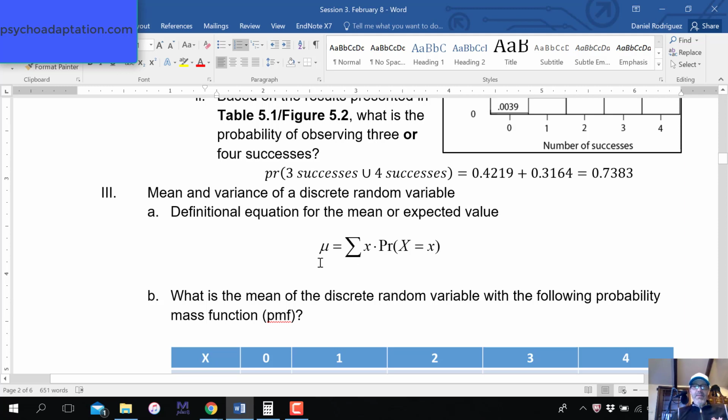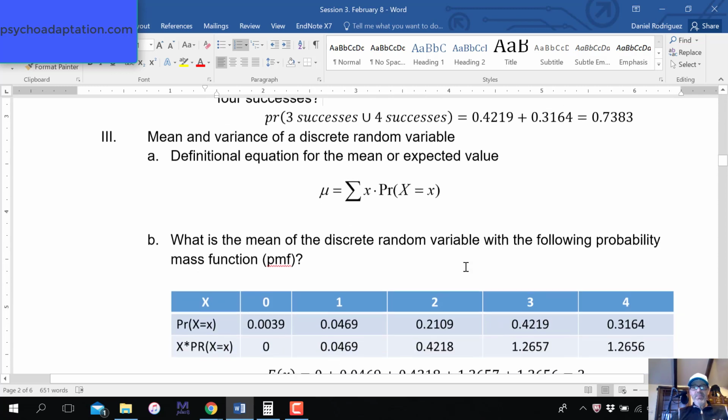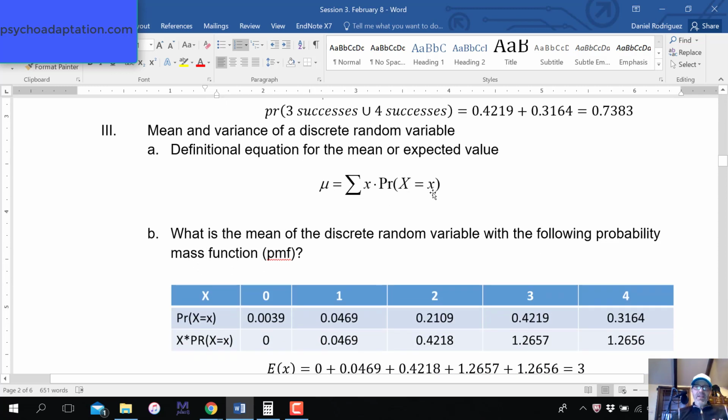We calculate the mean, or the expected value, by summing the product of each value times its probability. That's what it means here. This symbol sigma is just the sum, right? The expected value of this distribution is the sum of each value times the probability of that value. And we get the probability of that value through what's known as the probability mass function.